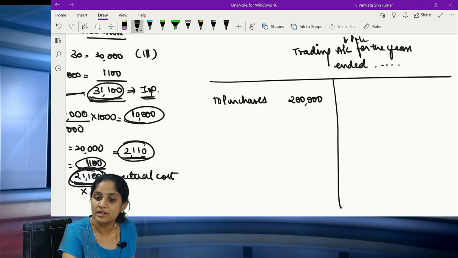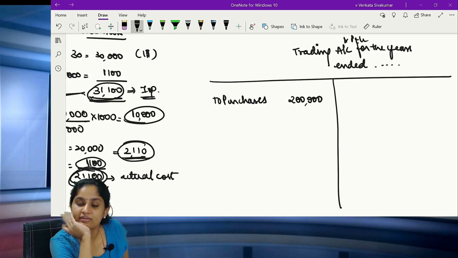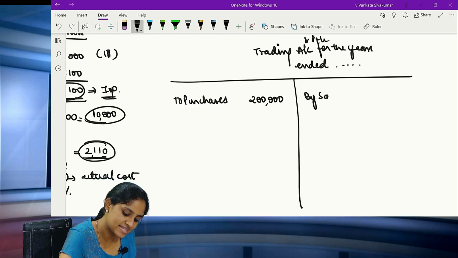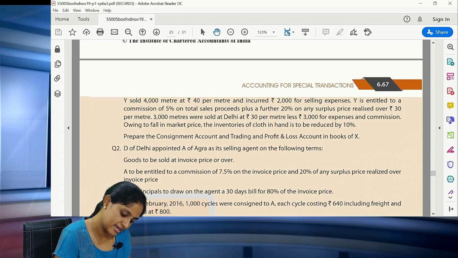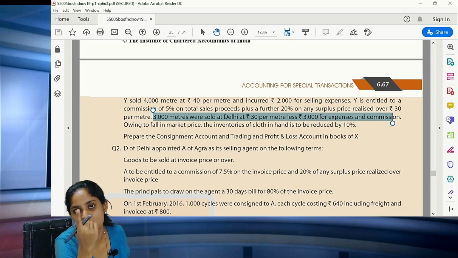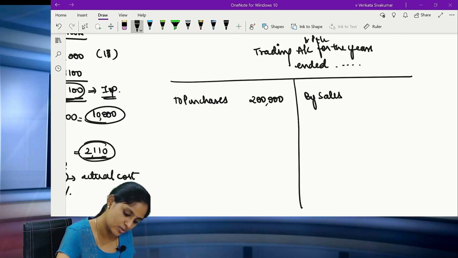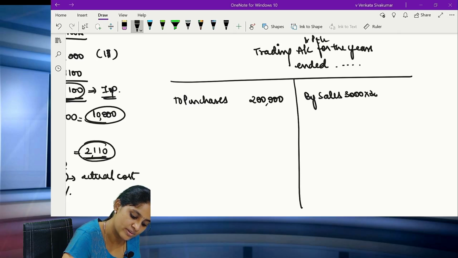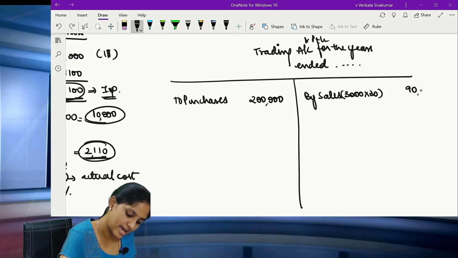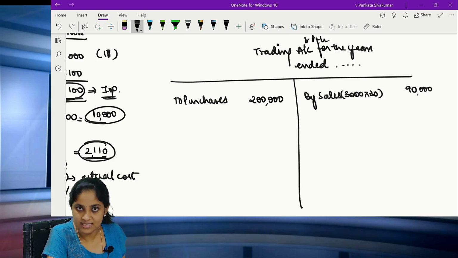This is the first item that will be there in my trading account. But will you have the opening stock? No, I will not have the opening stock. Why, madam? There is no opening stock given in the question. Clear, all of you? Now, the second thing, by sales. What is the sales that you're doing at Delhi? See, 3000 meters were sold at 30 per meter, less 3,000 for expense and commission. This expense and commission should go to your P&L account debit side. The sale value of 3000 meters into 30 should be recorded in your trading account as the sales, that is 90,000.